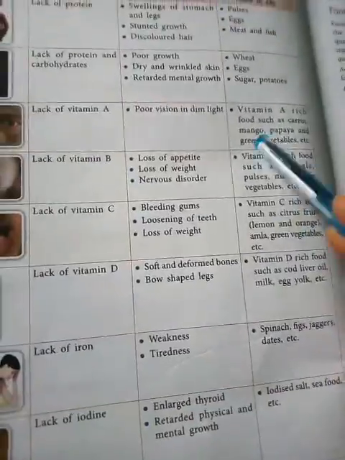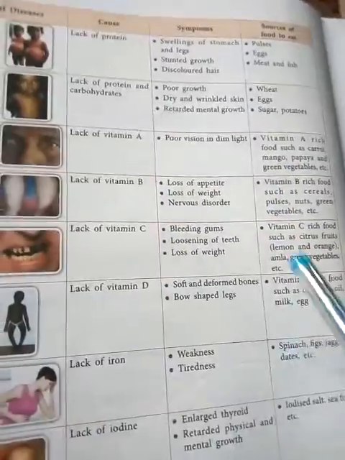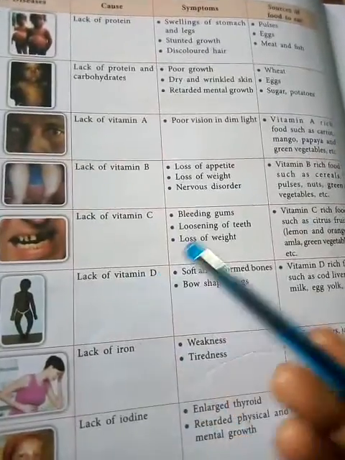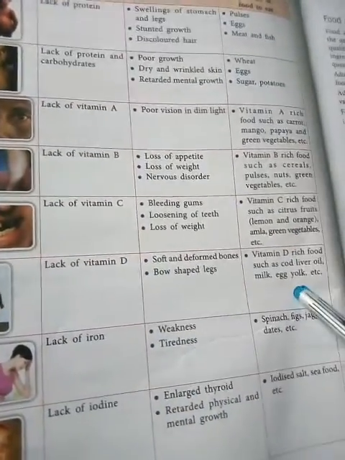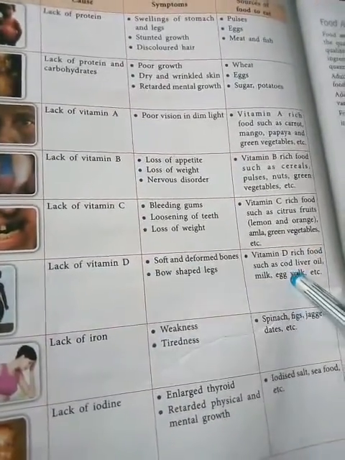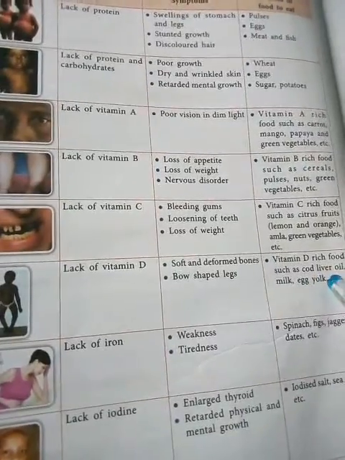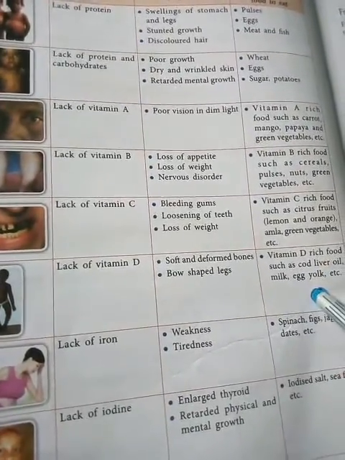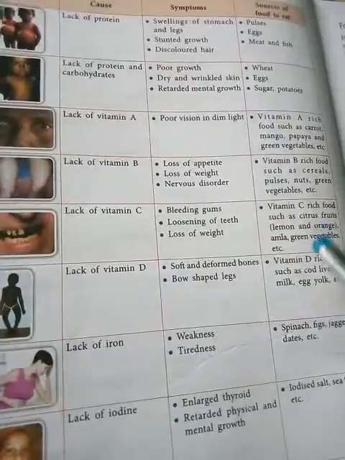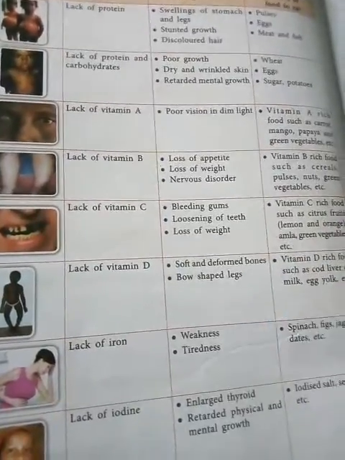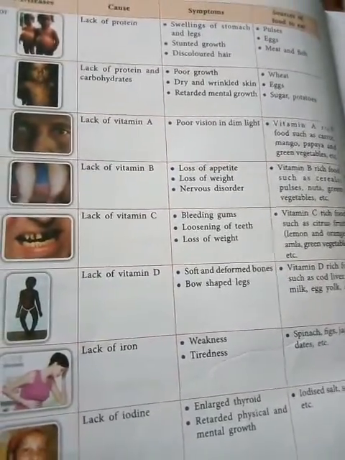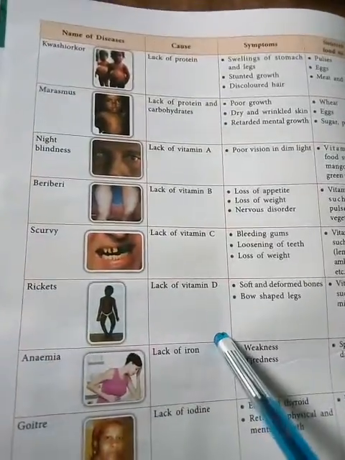And how can you prevent that disease? Generally, see, include vitamin D rich food in your diet. Which food should be included? Cod liver oil, milk, egg yolk. It should be taken in your diet. Vitamin D. So this is the rickets disease.